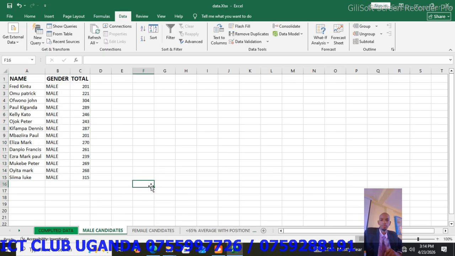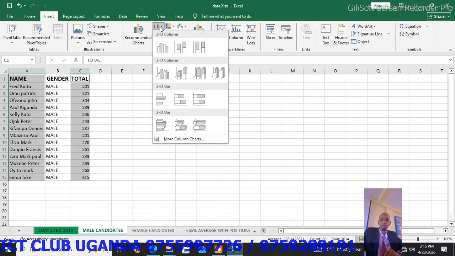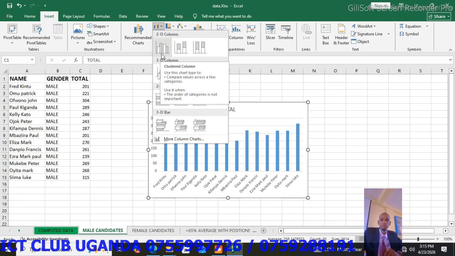Now remember, in Excel you must draw a graph whether you want or not. So we are going to draw a column graph here showing male candidates with their total. So I'm going to highlight name, hold down the control button, highlight the total, click on insert tab, come and under charts, you can draw a column graph here.